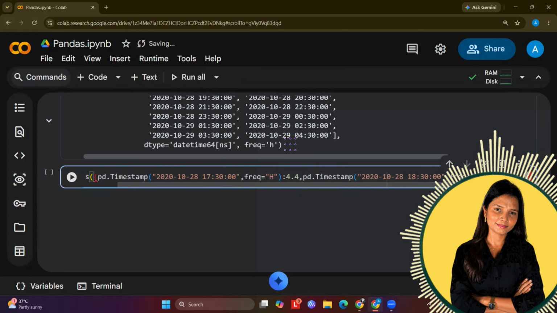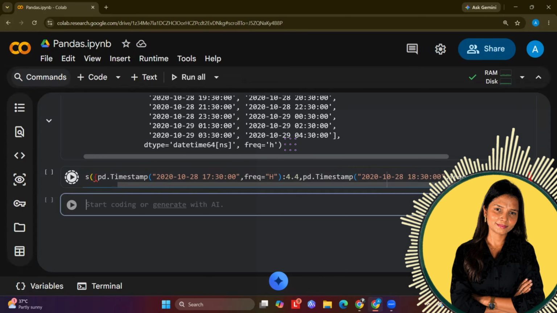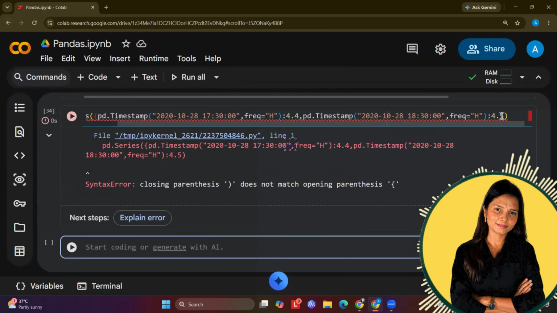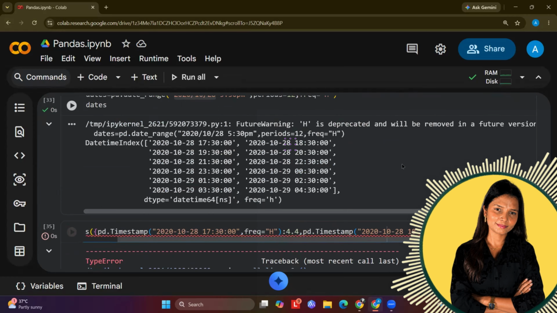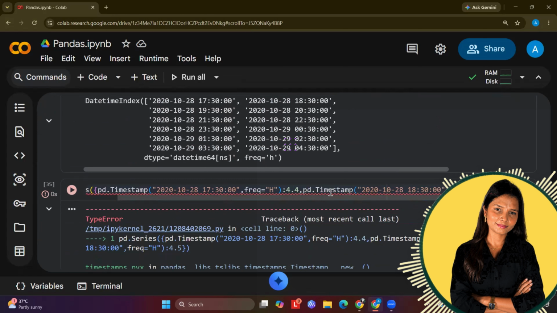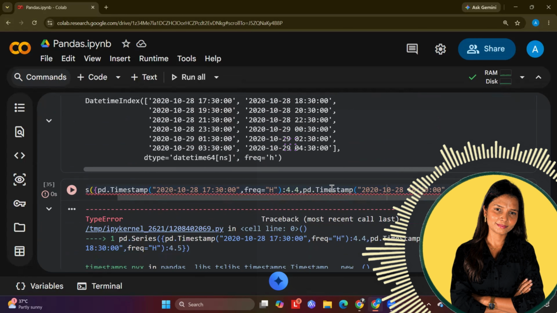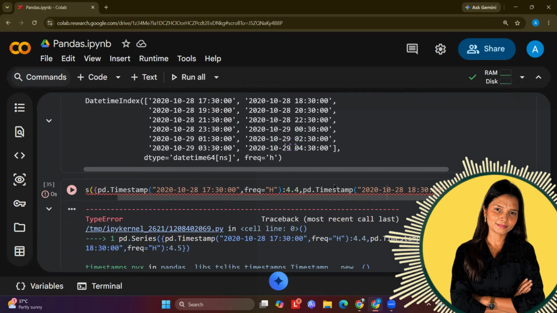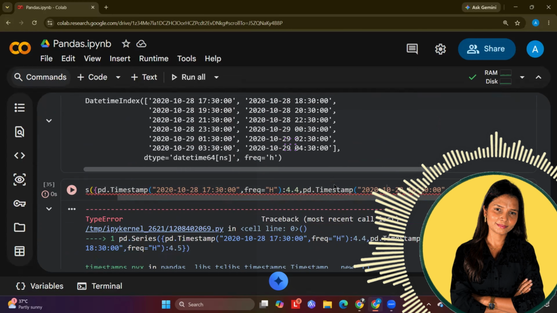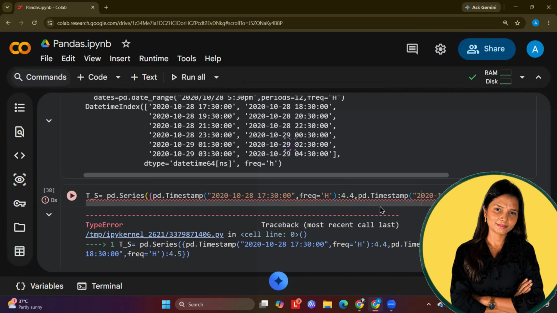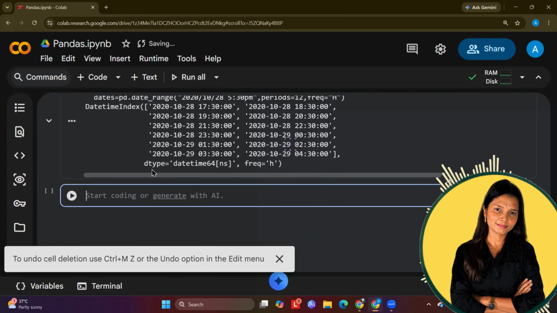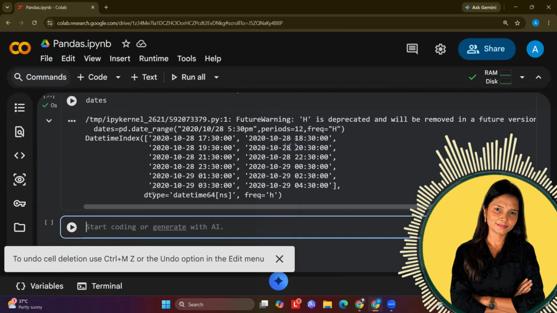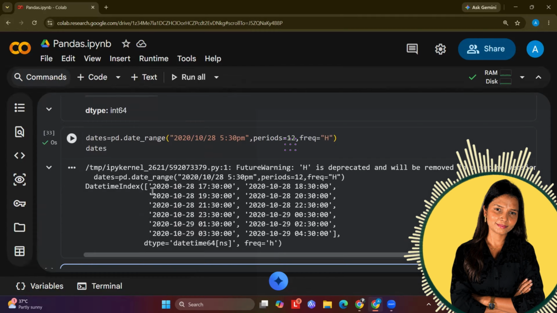So basically this is how you can create it, and then I will just run it. I have not closed it. Okay, let's just close it. Frequency, I'm using H, and then I'm using the timestamp. Okay, so that's how timestamp works. Okay, this is how date range has to be created.